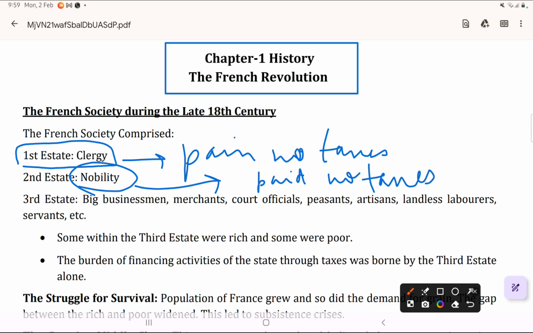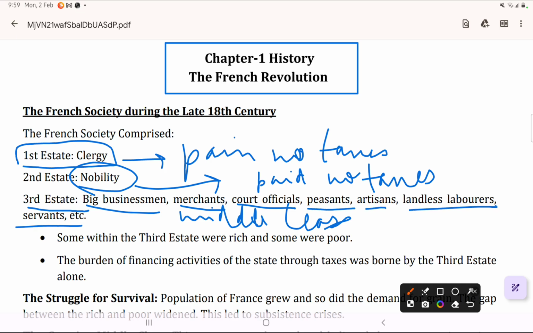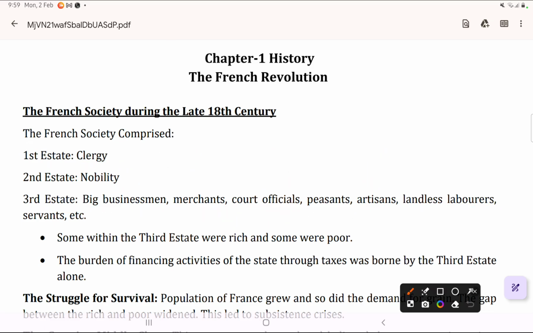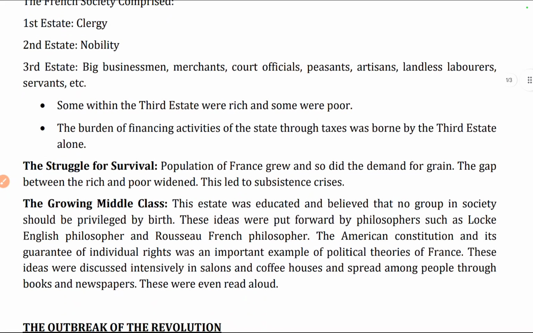And the Third Estate comprised all the common people like peasants, workers, and middle class people such as big businessmen, merchants, court officials, peasants, artisans, landless laborers, and servants. This Third Estate paid all the taxes and had no political rights. They had no political rights, they paid all the taxes related to money.